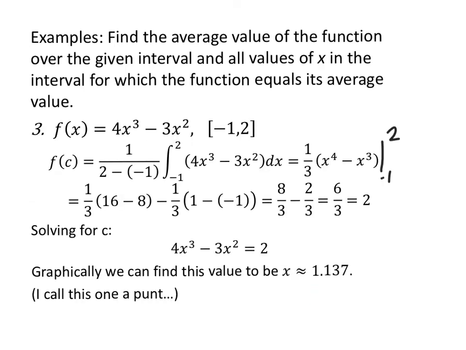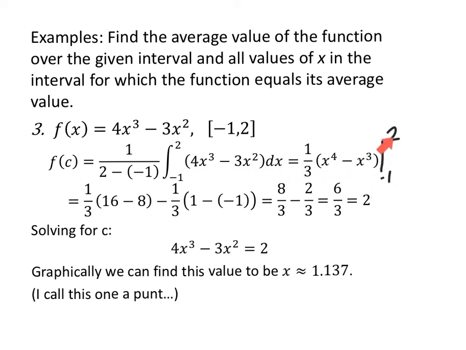Alright, number 3. f of x equals 4x cubed minus 3x squared on the interval from negative 1 to 2. My average value, f of c, is 1 over 2 minus a negative 1, times the integral from negative 1 to 2 of 4x cubed minus 3x squared dx. This is a 1/3. The antiderivative of 4x cubed is x to the 4th. The antiderivative of 3x squared is x cubed. Think about the derivatives, and that makes it an easier one.